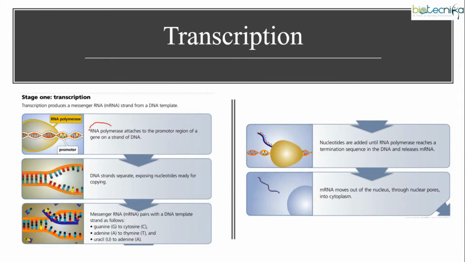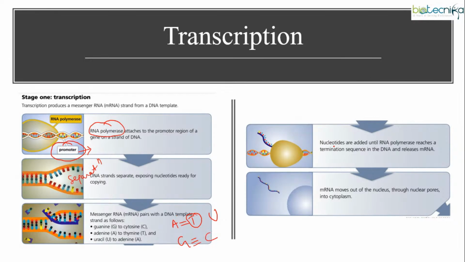As I said already, we are having RNA polymerases. These enzymes will be recruited to a specific region within the DNA. You might be aware that this region is called the promoter region. So once the polymerase binds to the promoter region of the DNA, what happens? Unwinding occurs, in the sense that separation occurs. After that, you can see mRNA synthesis occurring. In this case, the same A will be pairing with T, but since we are having U instead in mRNA, A will be pairing with U and G will be pairing with C.